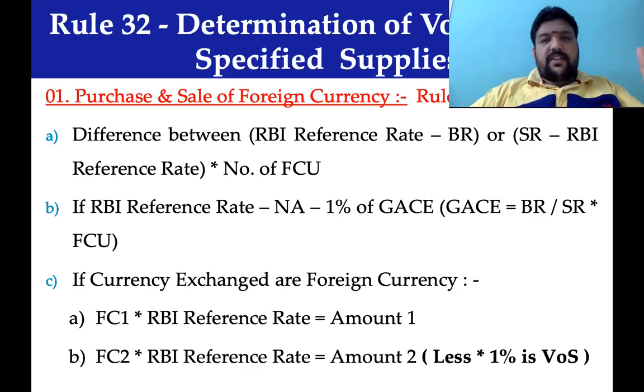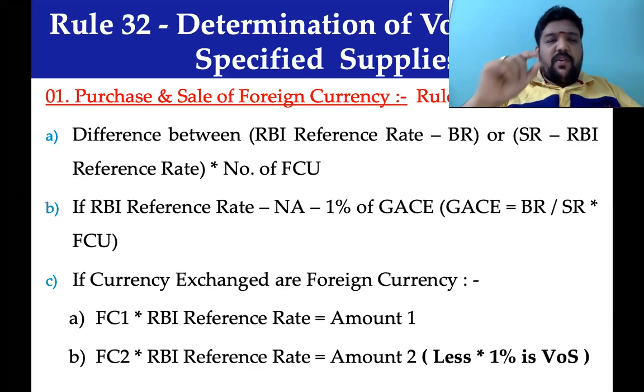So, points for our discussion. In the case of a foreign exchange dealer, the difference between the RBI reference rate and the buying rate, and between the selling rate and the RBI reference rate, will be the gain. That, multiplied by the number of currency units, gives us the value of supply.